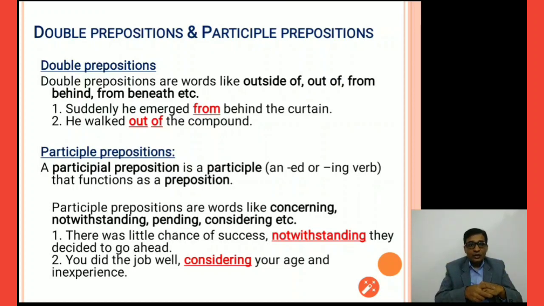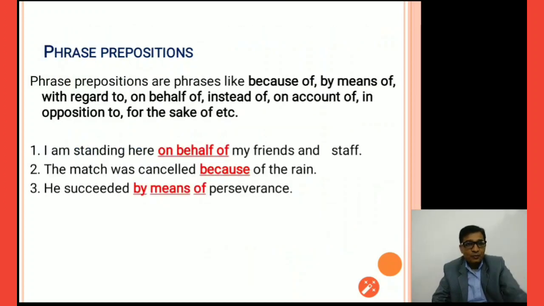And the second one, you did the job well considering your age and experience. Considering means taking into consideration, right? So these are all the types of preposition.